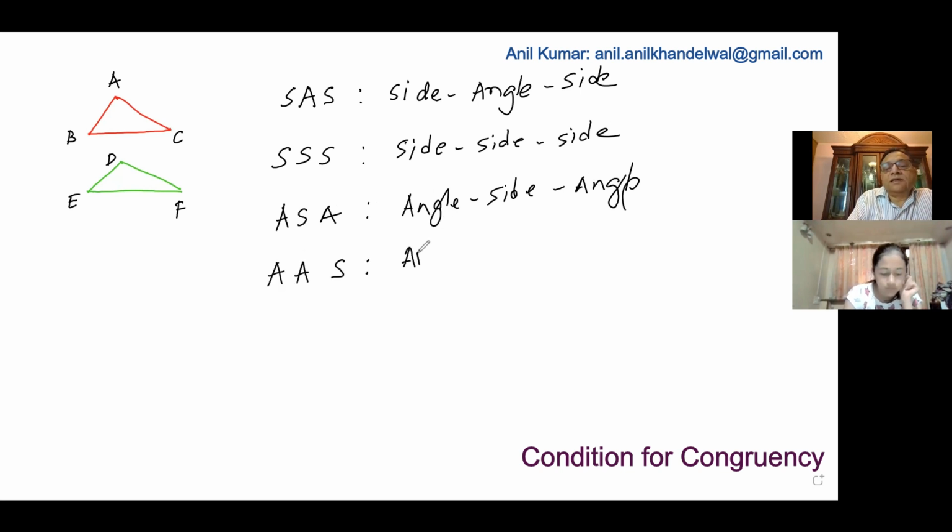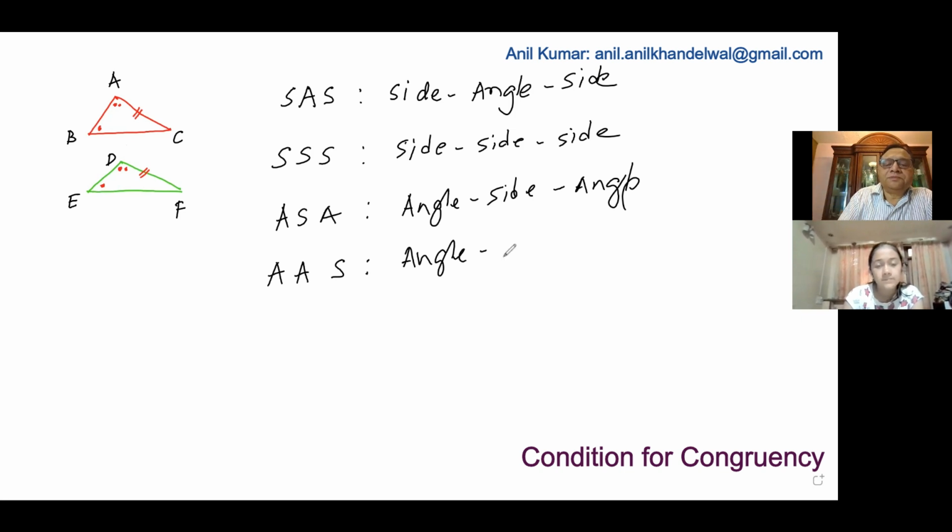Let me just mark this. When I say angle, angle, side, let us say this angle is equal to that angle. Now the other angle is this one, which is equal to this angle. And now we are saying this side is equal to that side. Do you understand? So angle, angle, side.